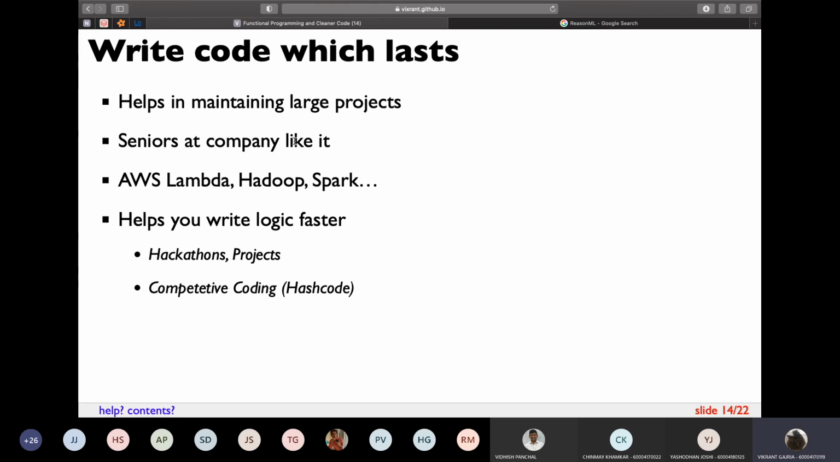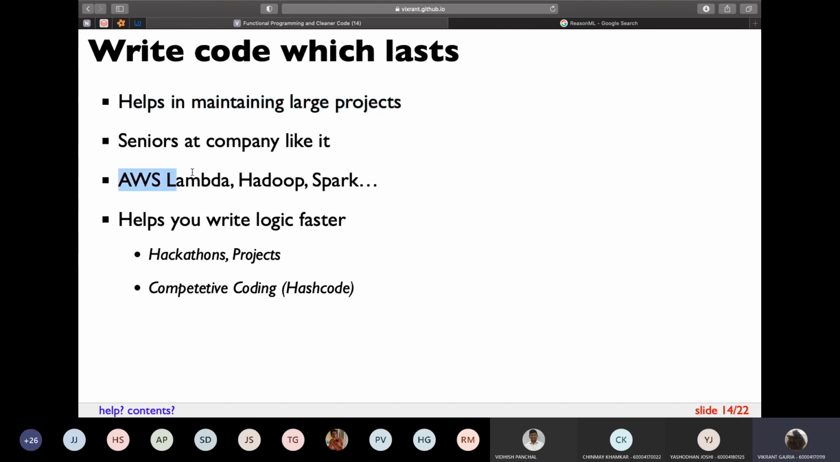And in the end, the main reasons why I'm telling you about the functional programming approach are, firstly, it helps in maintaining large projects. Let's say you're in a company, and you work on a project; that project will probably last for 2 or 3 years. And even after 2 or 3 years, you should be able to go back and add features to that project. That is what I mean by maintaining large projects. So the seniors at the company will like it. The seniors don't have time to read the code, or to call you and ask you to explain the code. If your code is well divided into functions, then it is easier for them to explain, and it is easier for them to give it to somebody else.